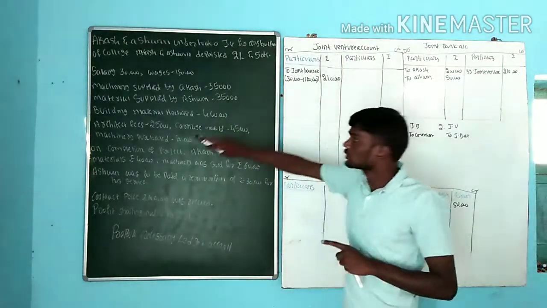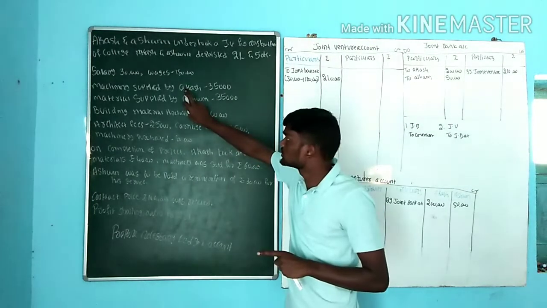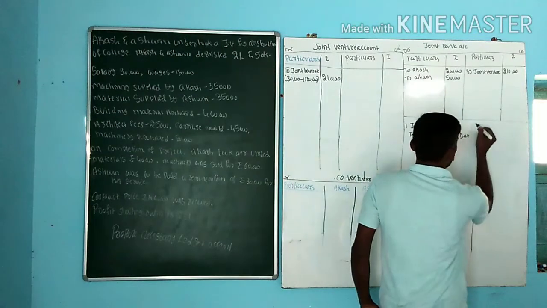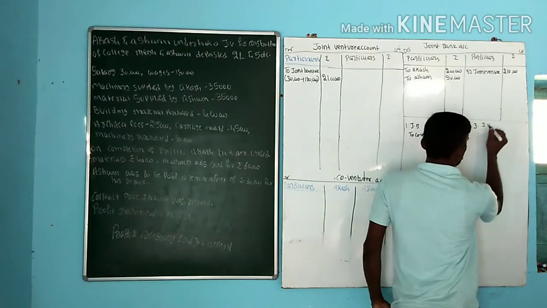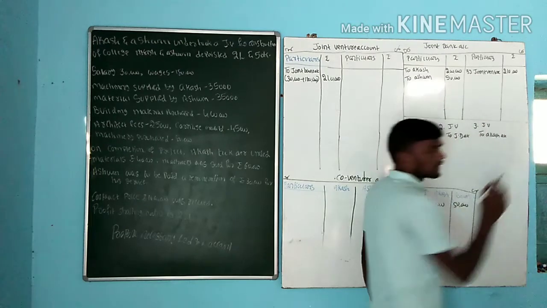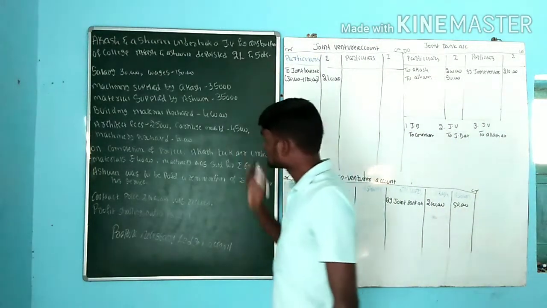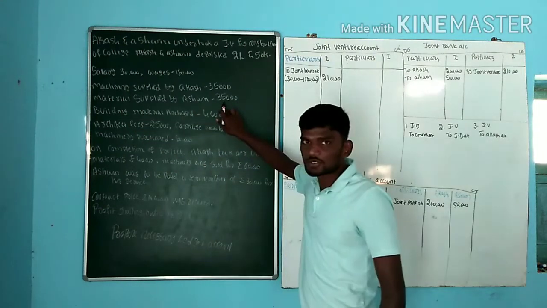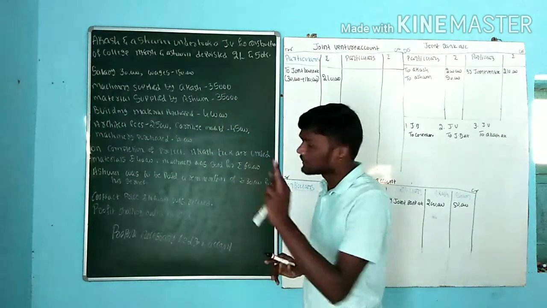Joint venture account debit to co-venturer account. Who is the co-venturer here? That is Akash. Next entry, third one, joint venture account debit to Akash. Next one, material supplied by Ashwin, rupees 35,000. First one, Akash supplied machinery.